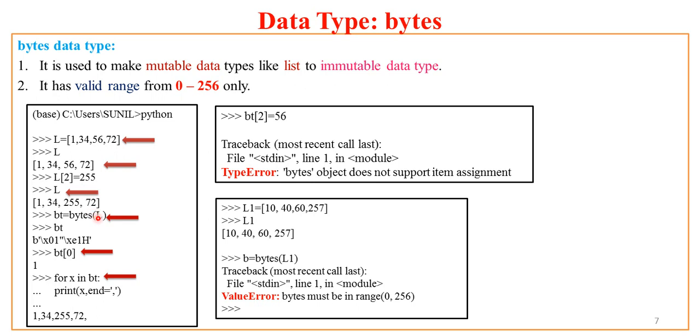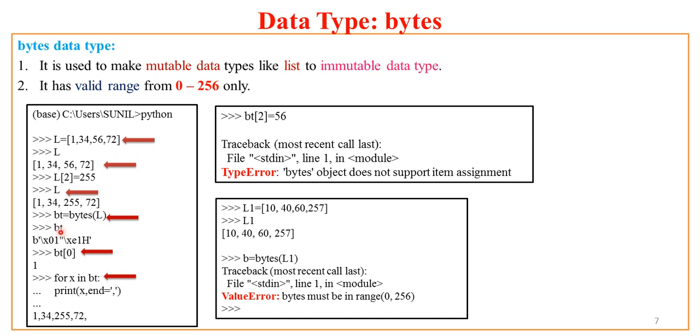Now assume that I want to make this newly created list L with the updated value 255, that is 1, 34, 255, 72, an immutable object. So I just pass this L to the bytes data type, it is a function as well, and I create one new object of the bytes data type, that is BT.